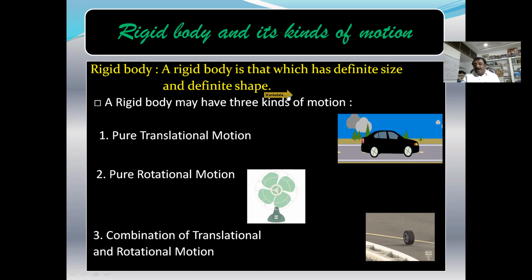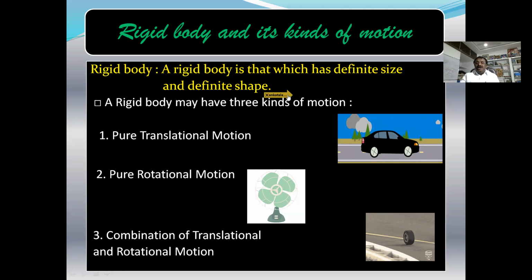That is why, from this point of view, rigid bodies are also called systems of particles. System of particles, rigid body or real body, we use the same concept. So in this chapter, we are going to study the motion of rigid bodies thoroughly.